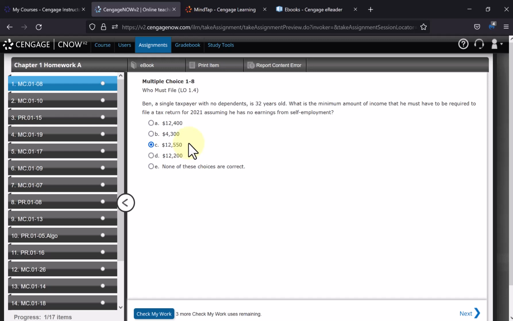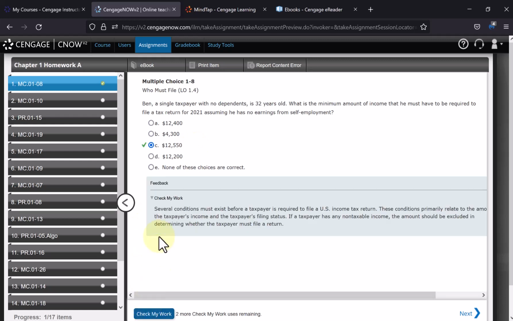Remember, you have 3 chances to submit the whole homework assignment. But for all the questions on one screen, in this case just one question, I can use this button down here called Check My Work. I have 3 attempts to use Check My Work just for this one screen, not the whole homework assignment. If I click Check My Work, I got it right because there's a green check mark, and here is the solution down here. I now have 2 more attempts if I didn't get it right.